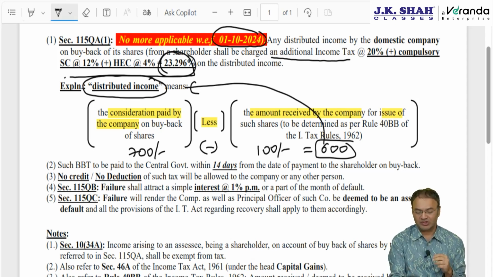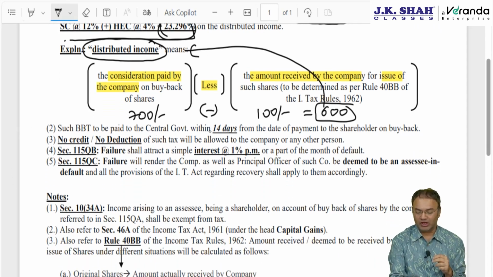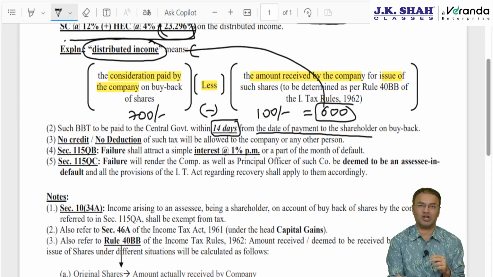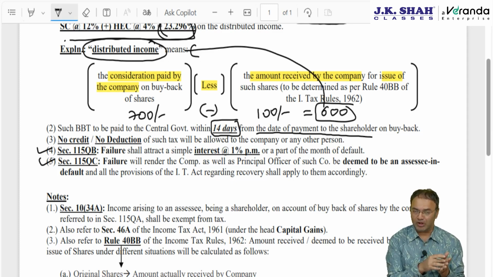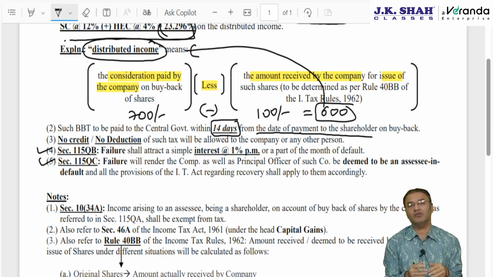Then this tax is to be deposited within 14 days with the central government, 14 days from the date of payment to the shareholder. Within 14 days to be deposited. If not deposited, there will be two consequences. Number one, from the 15th day onwards, interest will be charged at the rate of 1% per month or part of a month, starting from the 15th day from the date of payment to the shareholder until the date of depositing to the central government.